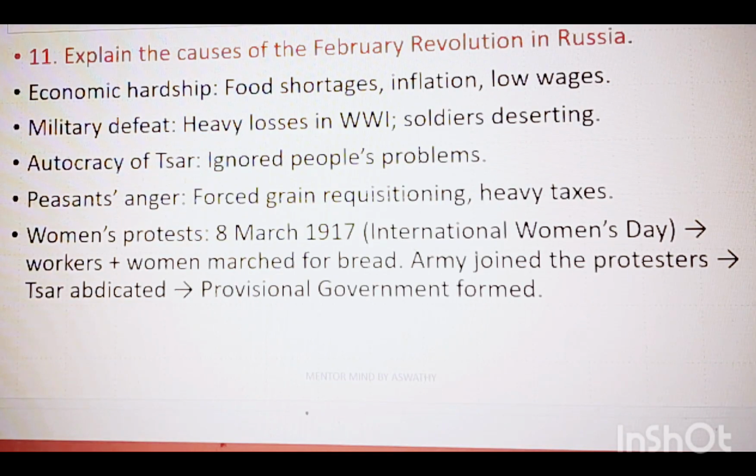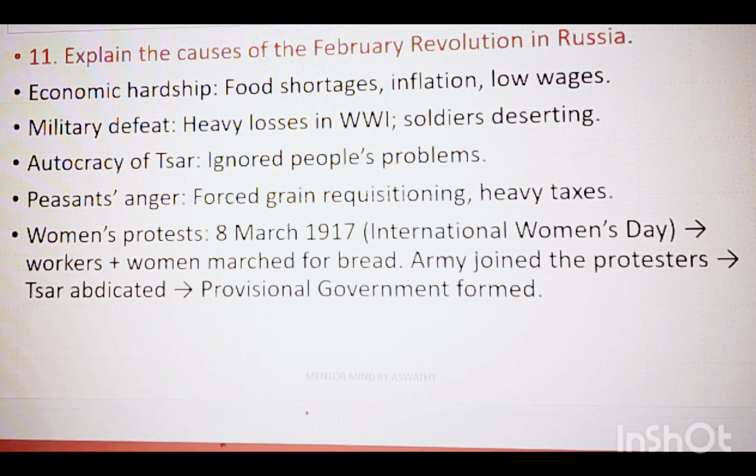Next, explain the causes of the February Revolution in Russia. We already know that food shortages, inflation and low wages caused economic hardship, and there was military defeat with heavy losses in World War I. As a result, soldiers started deserting, and the autocracy of the Tsar, who ignored people's problems, caused anger among peasants.